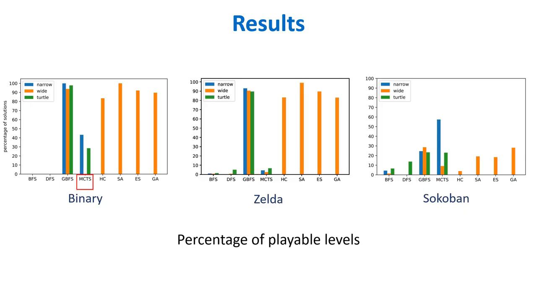We can see that greedy best first search using all representations performed similar to the optimization algorithms. In binary, Monte Carlo tree search using narrow and turtle representation gave nearly average performance, while it performed very low using the wide representation on the same problem. Also, in Zelda, MCTS performed very low using all representations. But surprisingly, in Sokoban, MCTS performed better. Using the narrow representation, MCTS outperformed all other algorithms. Here, it performed better than the optimization algorithms also.